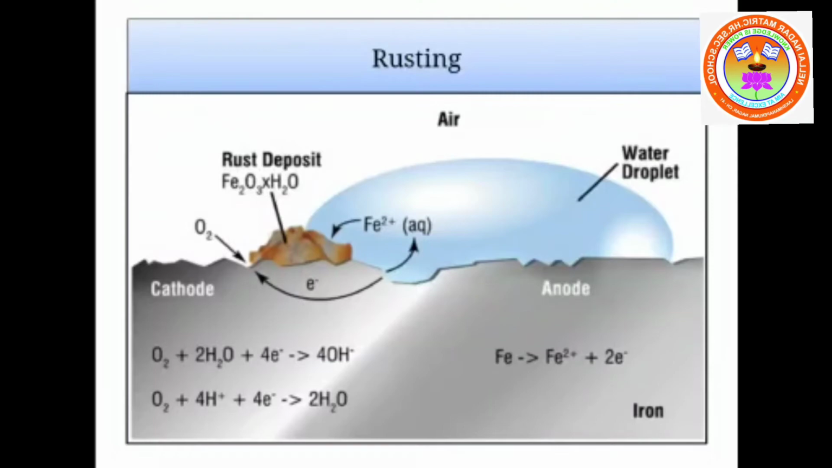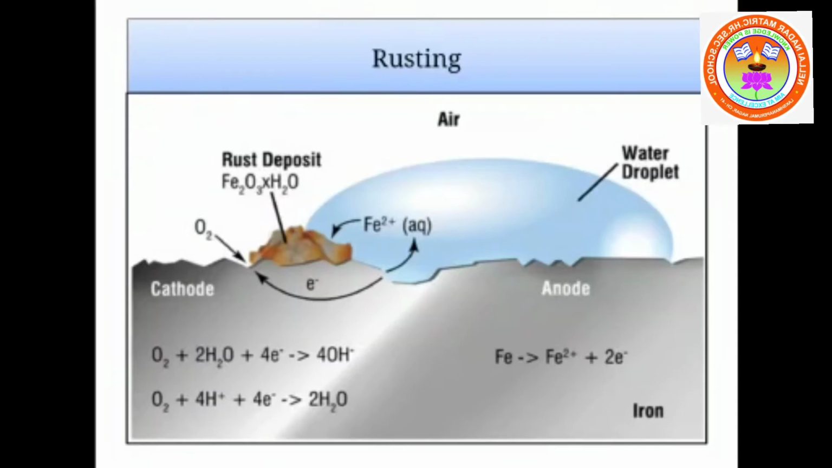Rusting is one of the examples for corrosion. Rusting takes place only in iron metal, not in any other metal. Rusting of iron, we call it. The chemical formula for rust is Fe2O3.xH2O, Fe2O3 with x molecules of water. So what are the main factors that are necessary for rusting? Oxygen, water and iron. If an iron material comes in contact with air and moisture, water, it gets automatically rusted.